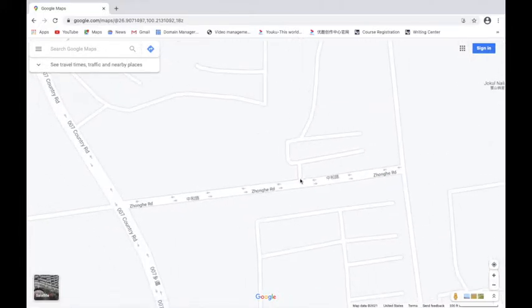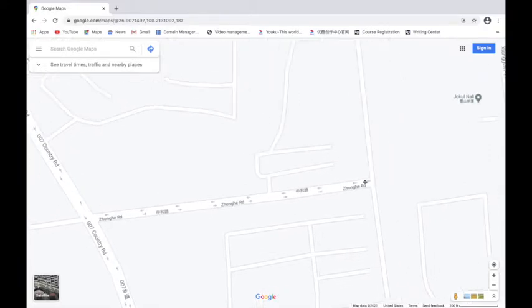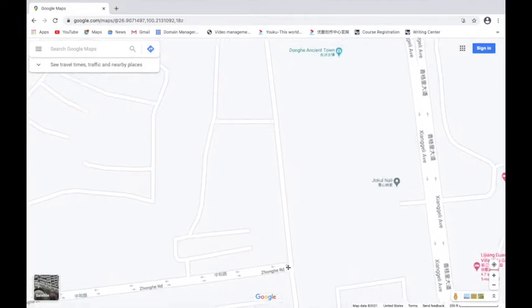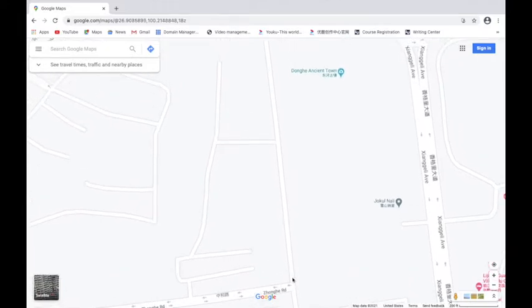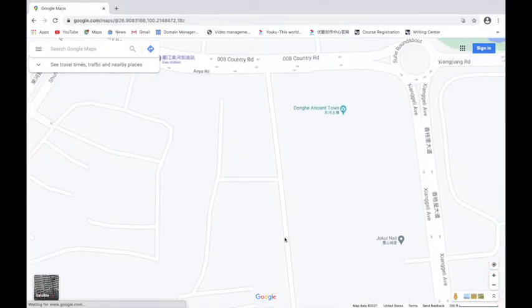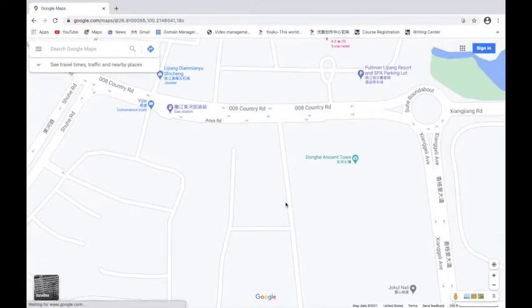So here I am. I'm starting at my gate, and I want to go to the school. Now, I can take a couple of different roads, but I'll show you the one that I take most of the time. So I'm going to start by going east. I'm going to go east on Zhonghai Road to this middle road right here, okay? So this is where I am now. And I'm going to go from this place north. It's a bit northwest, you can tell, but it's mostly north.